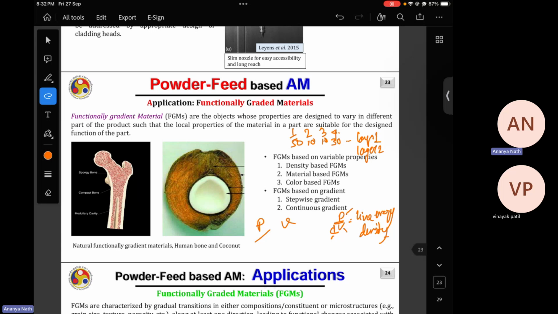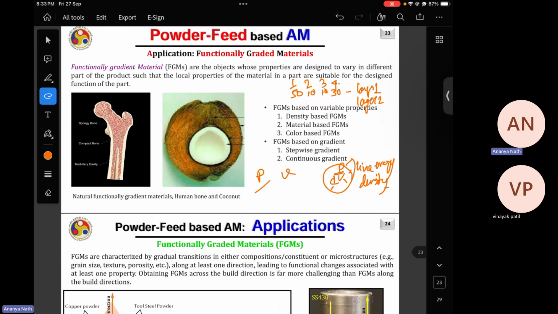But you can also make functionally graded material with a single material and single hopper, by maintaining the line energy density constant but changing the laser power and scan speed. Functionally graded means you will have different microstructure in different regions, which you can get by changing the power and scan speed. So there are two ways of making functionally graded material, and both are possible in DED. It is easier to do in DED than LPBF.